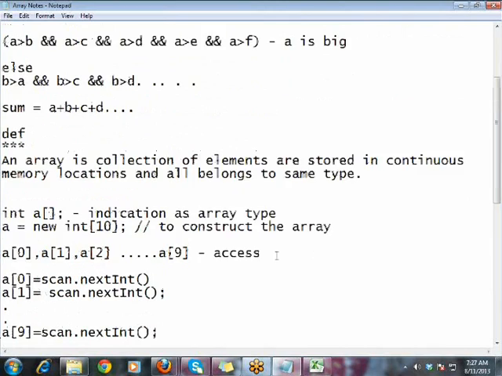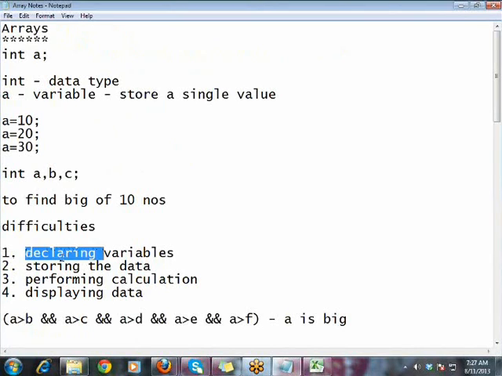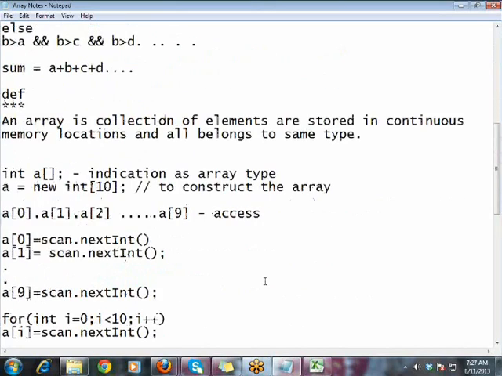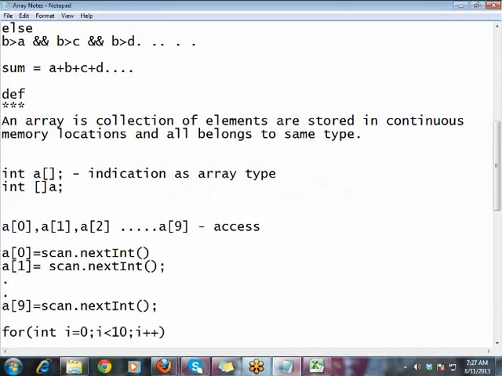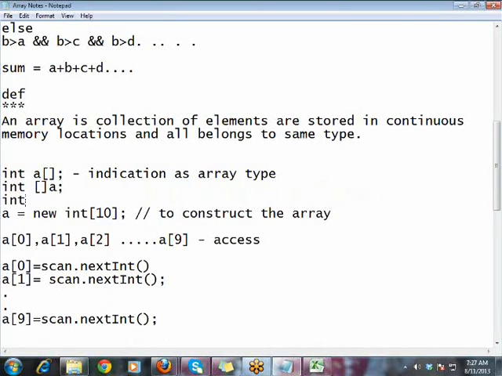Okay, so now everything is made easy. Declaring became easy, storing became easy, calculation became easy, and displaying the data became easy. Here what I am doing is declaring, to indicate a as an array. I am using something like this, but you have some other mechanisms also. Any of these you can use to declare, not only a followed with n.